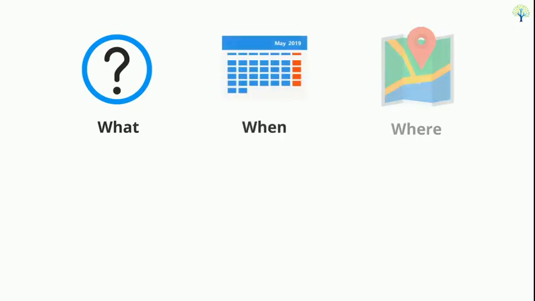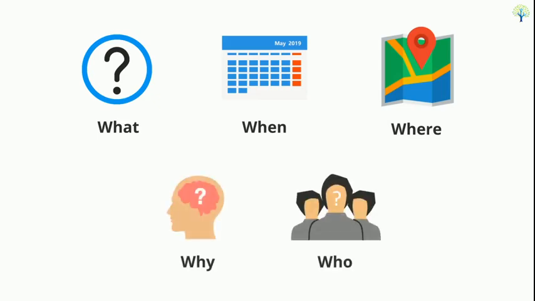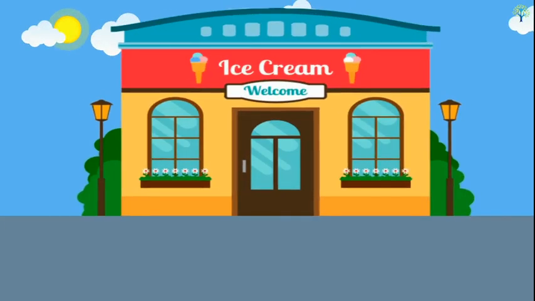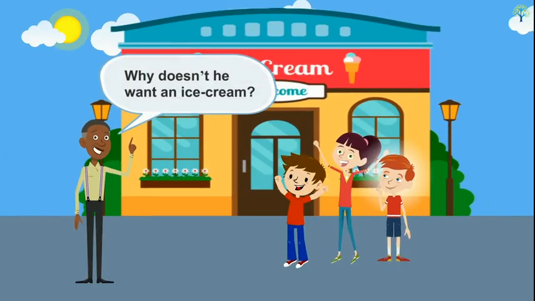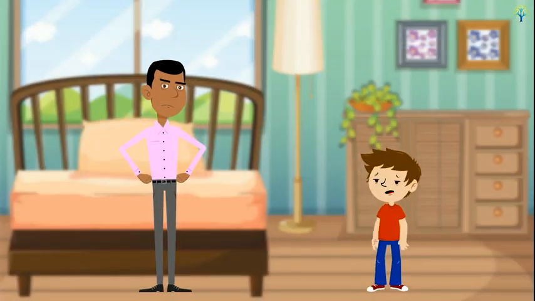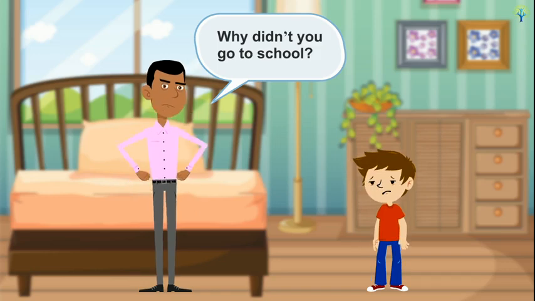To form negative questions using what, when, where, why, and who, use the correct form of the verb do in the sentence. For example, why doesn't he want an ice cream? Or, why didn't you go to school? Now you know what negative questions are and how to use them.